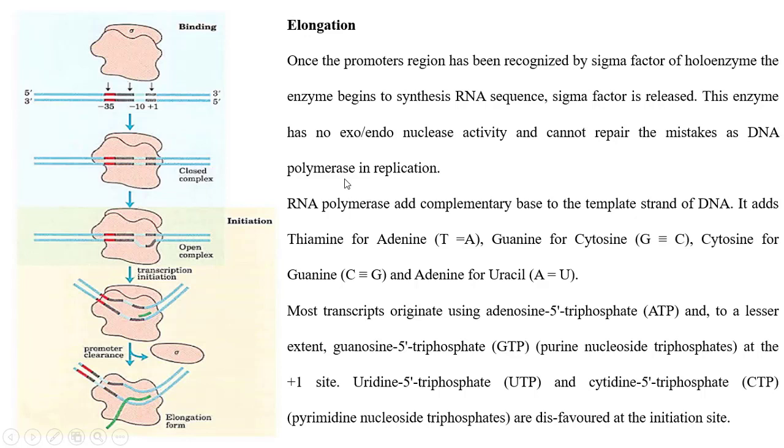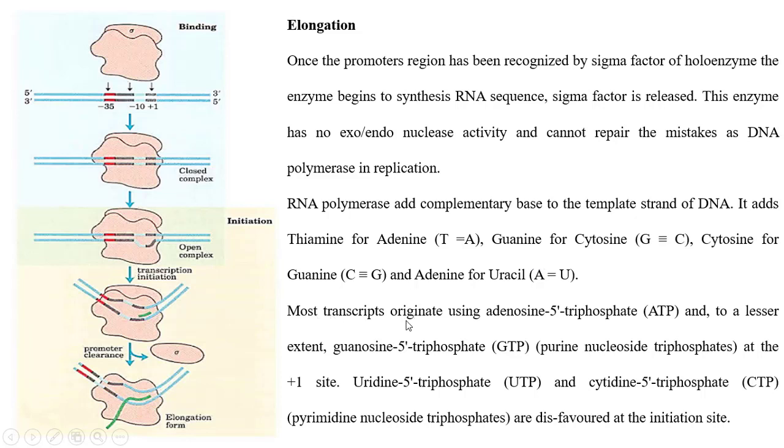The second stage of transcription is elongation. Once the promoter region has been recognized by the sigma holoenzyme, the enzyme begins to synthesize RNA. The sigma factor is released at that time, and then the core enzyme having beta and beta prime subunits comes in to carry out the elongation process. The RNA polymerase adds complementary bases to the template strand DNA. It adds thymine for adenine, guanine for cytosine, cytosine for guanine, and uracil for adenine, A for U. That is the only difference between DNA and RNA.